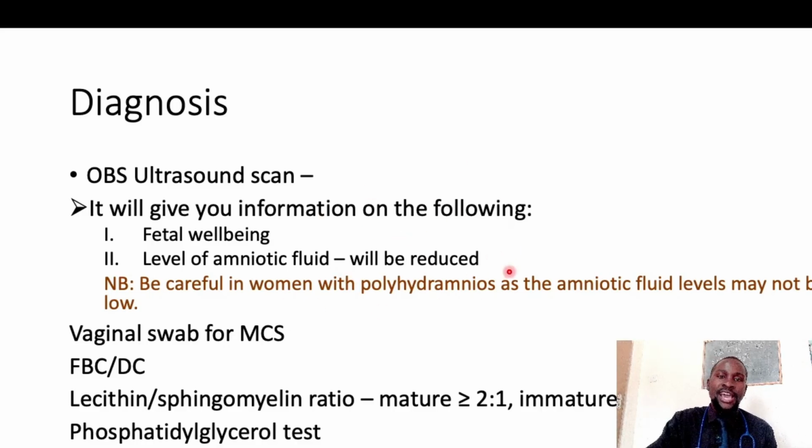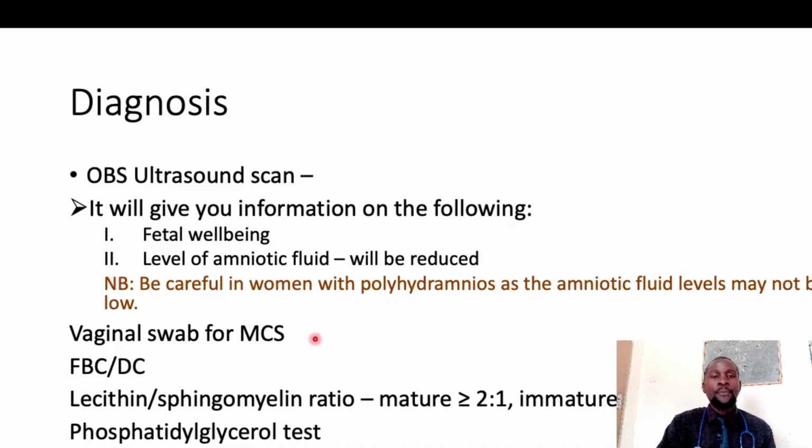But you must be careful in women who have polyhydramnios, because in these women the amniotic fluid levels may remain the same. Remember, we're saying polyhydramnios is where you have excessive amniotic fluid. So in this particular woman where you have excessive amniotic fluid, even when they are draining, when you are seeing them for the first time, you may actually think this amniotic fluid level is normal. But then they had excessive fluid and it has just drained and gone back to normal.